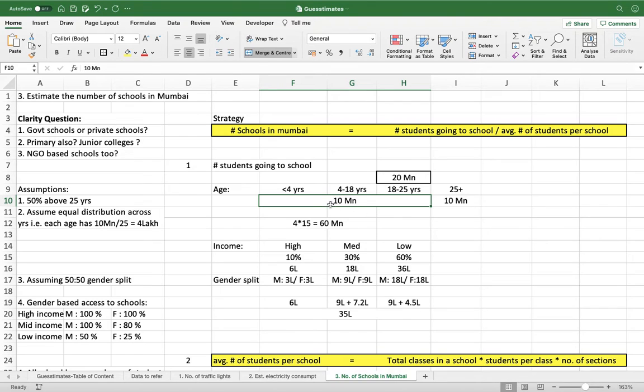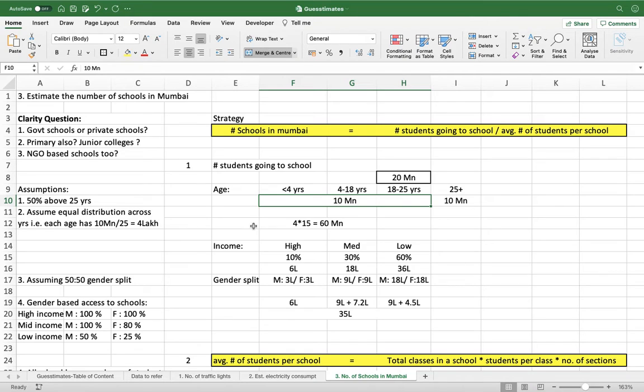Now for each age figure, how many people will be falling in that age figure? To estimate that, 10 million upon 1 year to 25 years, so 10 million upon 25, 4 lakh.